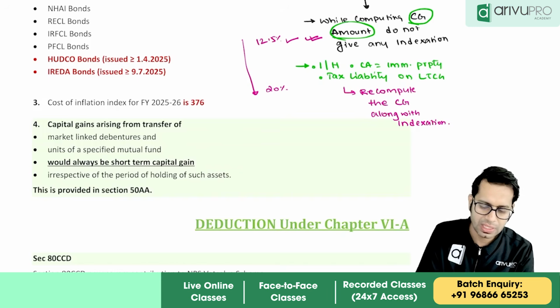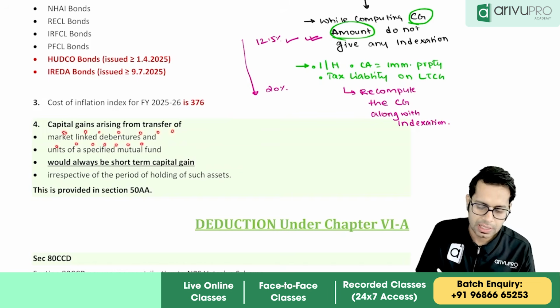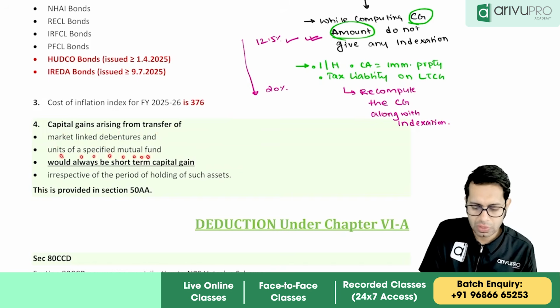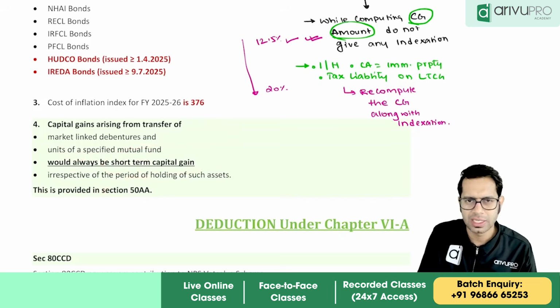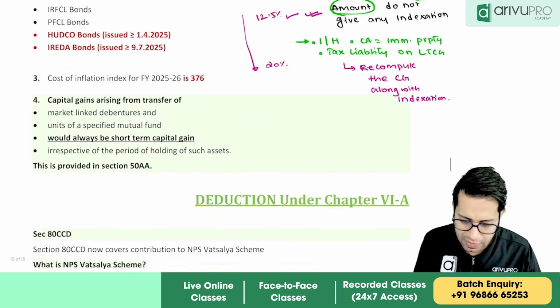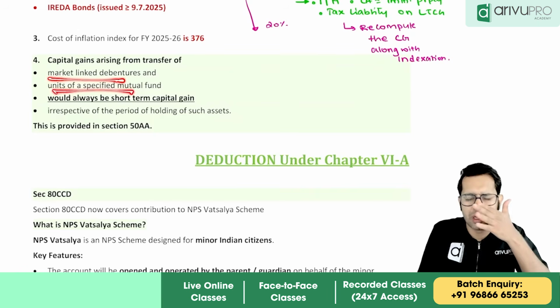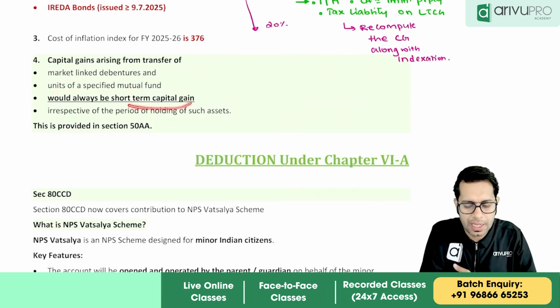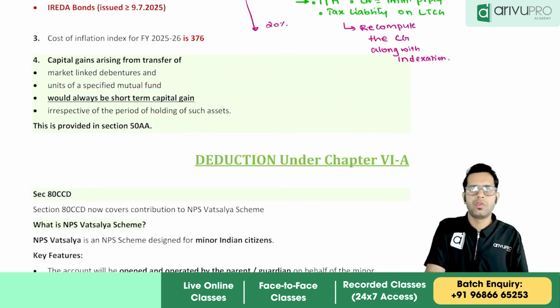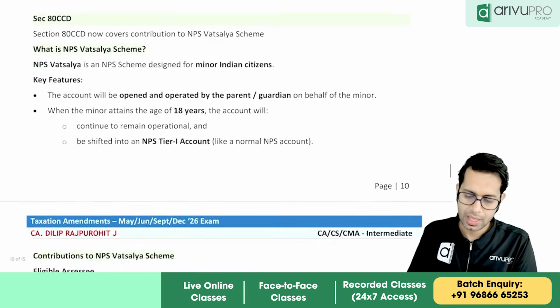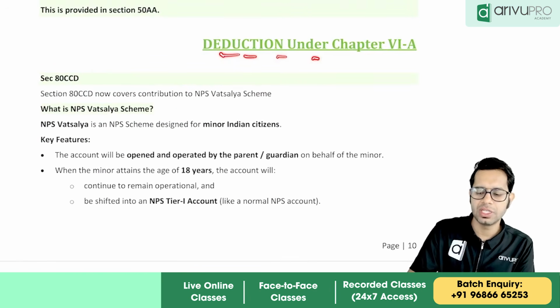This is also discussed. Capital gain arising on transfer of market linked debentures and units of a specified mutual fund would always be short term capital gain, and this is provided under section 50AA. So this is also anyways covered. So market linked debentures and units of a specified mutual fund will always be short term capital gain irrespective of your period of holding. Then under the deduction chapter, is there any change, sir?